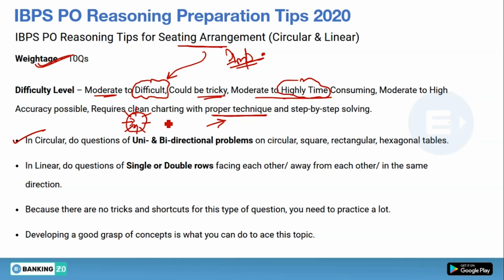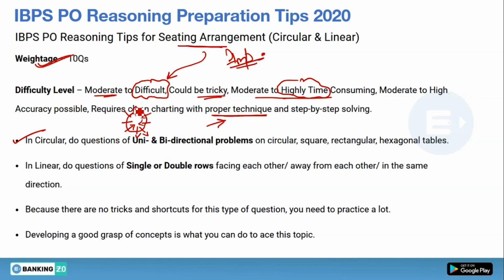And in the other case, every person can be facing outside. So if all persons are facing the center, it means it is unidirectional. If all persons are facing outside, it is also unidirectional, meaning all persons face the same side. What is bidirectional? Bidirectional means some persons face inside, and some persons face outside.